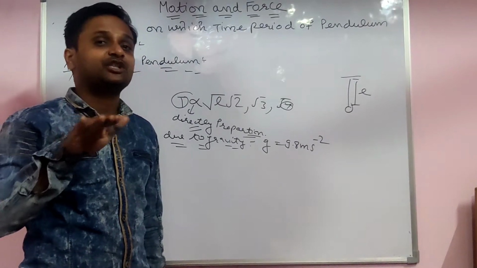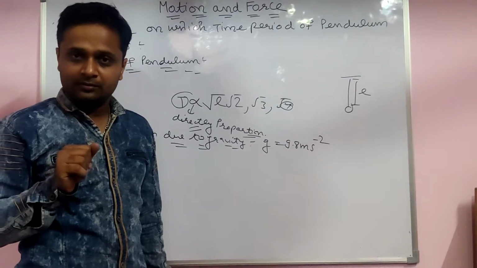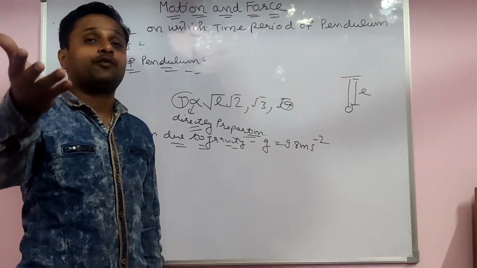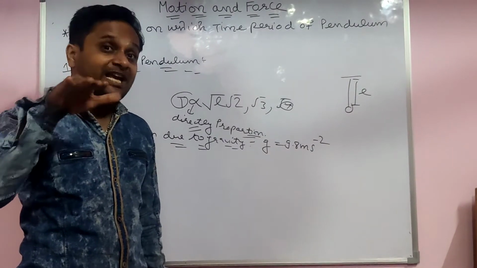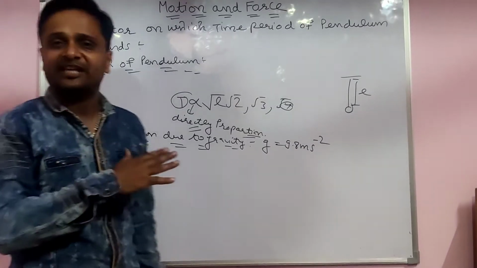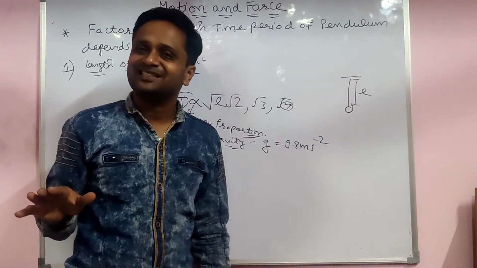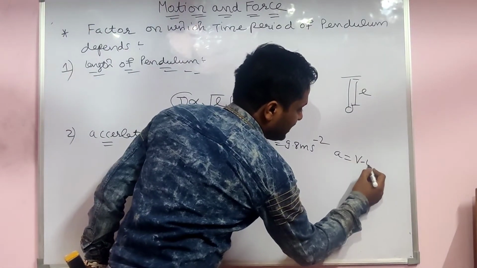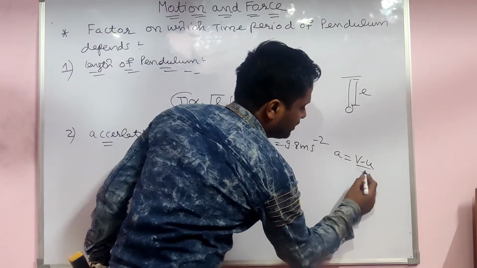For example, you go with the speed of 50 meter per second. Then maybe you increase 50 to 60, 70, the body accelerates. If you do not increase the speed, 50 to 50 only, same speed, no acceleration is there. Acceleration is the change in velocity with respect to time.